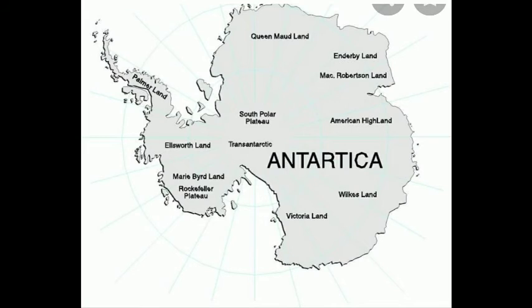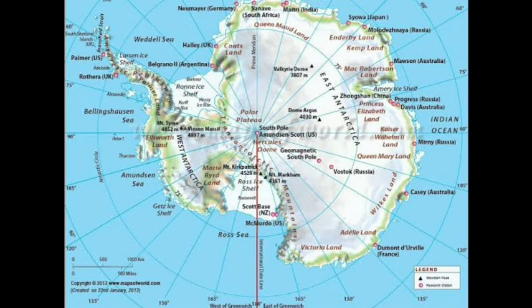Next, we are going to see about Antarctica. Antarctica is a big continent. It lies around the South Pole. It is always covered with snow and ice. As such, there is no permanent human settlement here, because it is very difficult to live there, as it is fully covered with snow and ice and it is very cold.